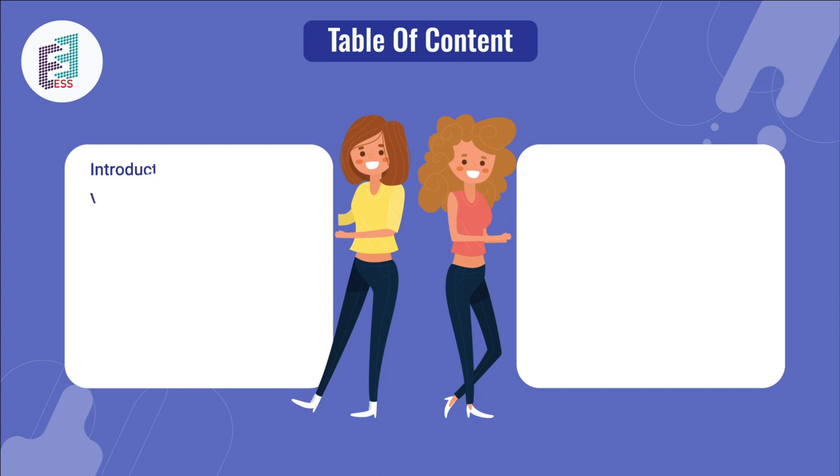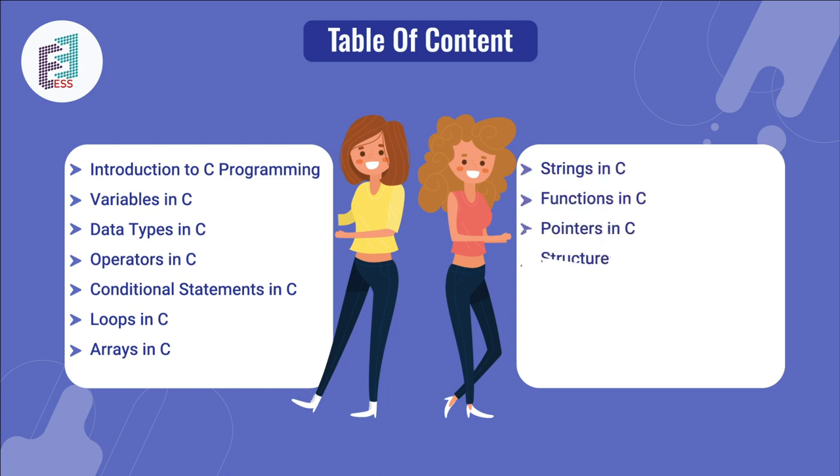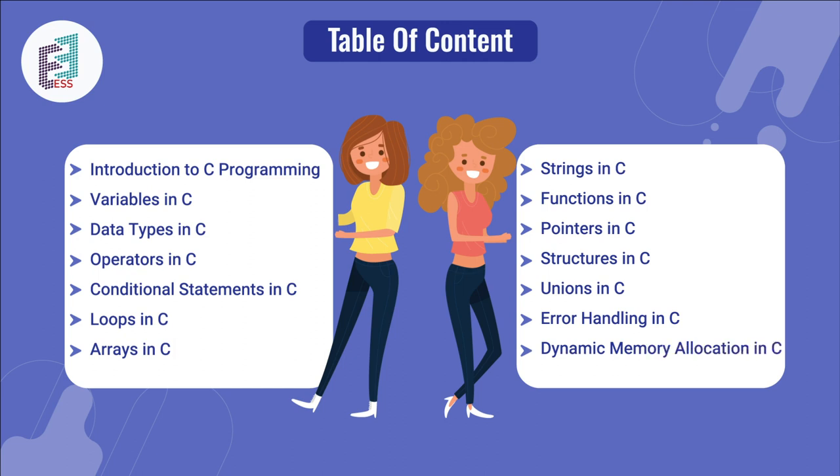In the next slide we'll be learning about the contents involved in the C programming language. Introduction, who proposed it, when and where, what are variables and different types of data types, and what are operators, what are conditional statements and the loops involved in it, arrays, strings, functions, pointers as well as structures, unions and error handling, and the last, dynamic memory allocation in C. In the next slide, we can see the introduction.